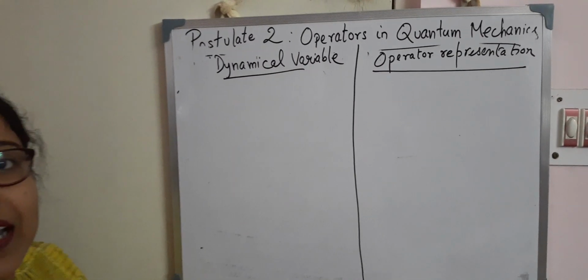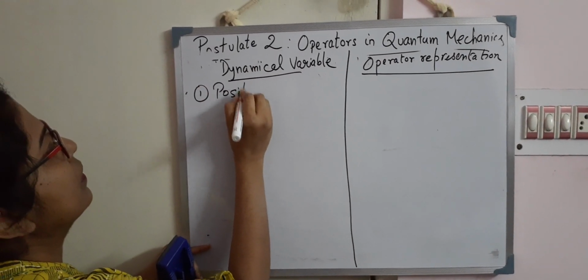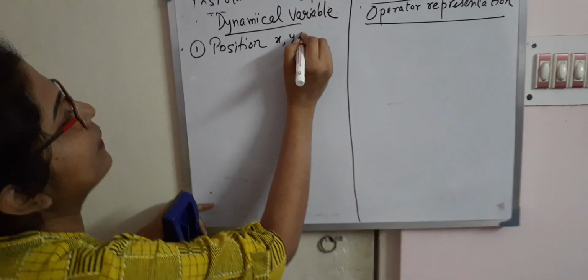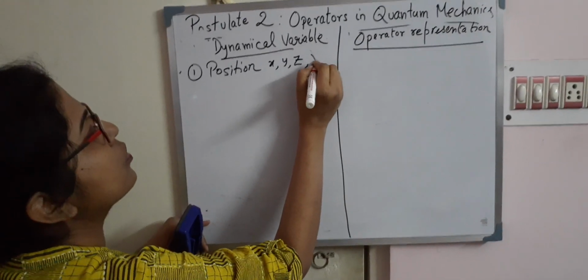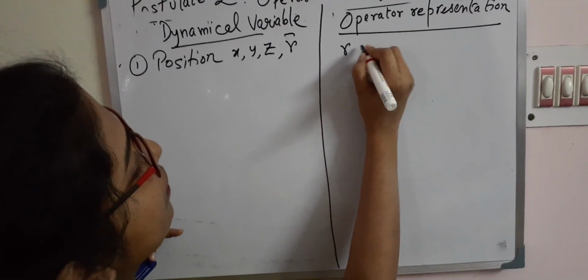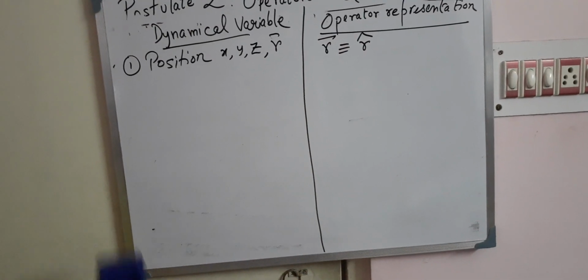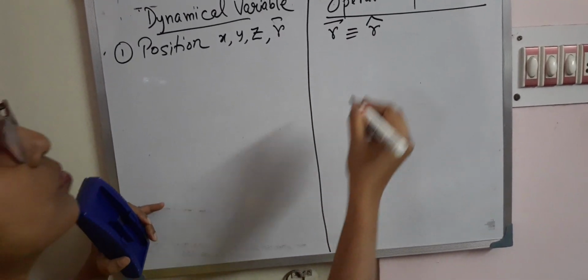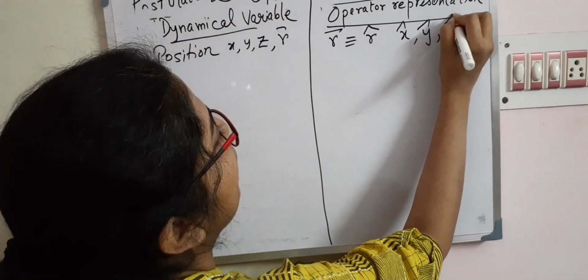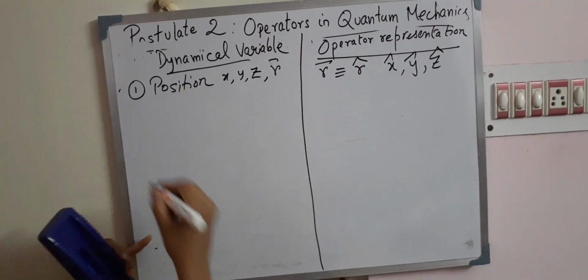So let us first talk about the dynamical variable position. Position usually we denote, if it is in one dimension, by x, y, z, and in 3 dimensions by the r vector. So how will you represent it in the operator form? The r vector will be represented as r cap, and x, y, z are simply x cap, y cap and z cap. Okay, so this is the position representation.